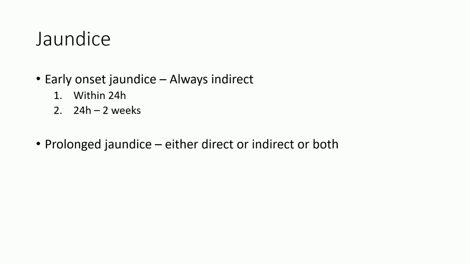We have to know that any kind of jaundice that occurs within 24 hours of birth is pathological. There is no chance for physiological jaundice. Physiological jaundice means a normal jaundice, which can be managed conservatively. There is no cause of jaundice occurring within 24 hours that can be considered physiological jaundice. All are pathological. That should be understood. And after 24 hours up to 2 weeks, there is a set of causes, and for prolonged jaundice, there is a set of causes. You have to remember the causes of jaundice, so you can work them out or just remember them.